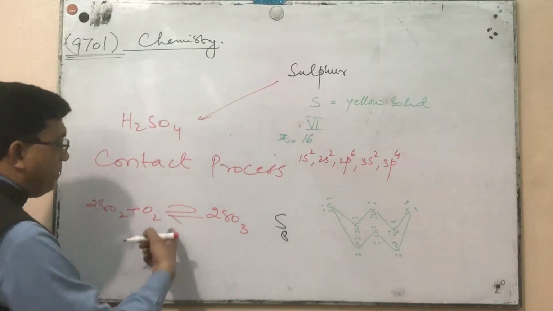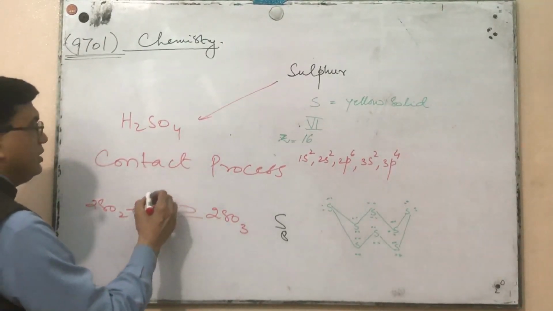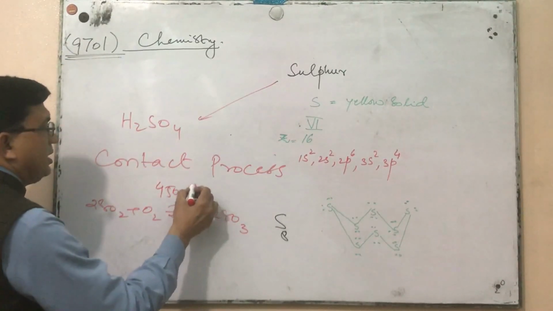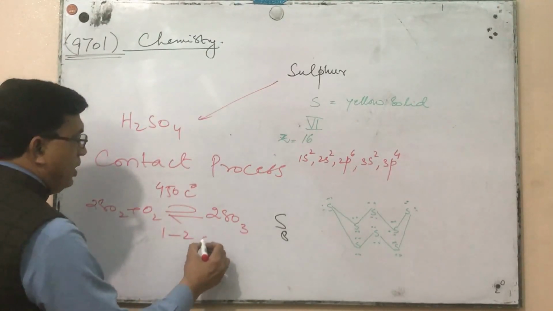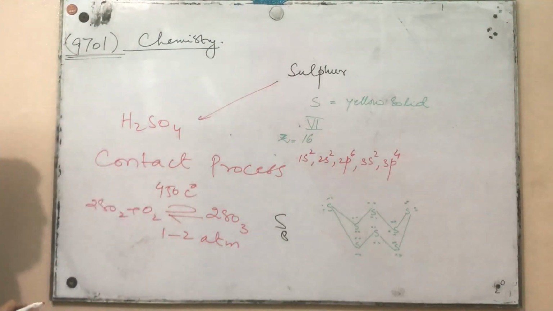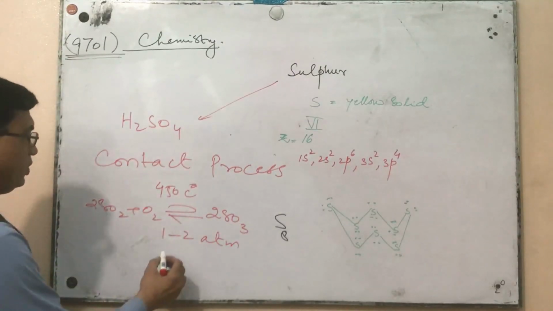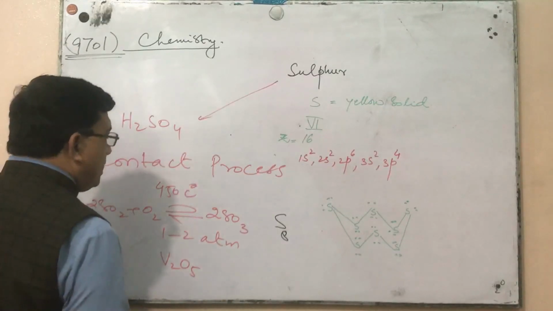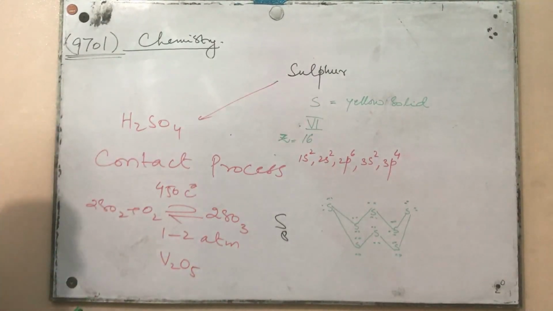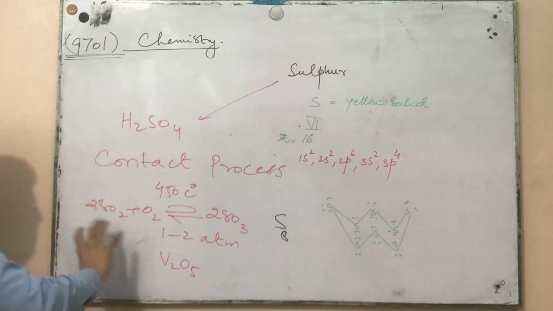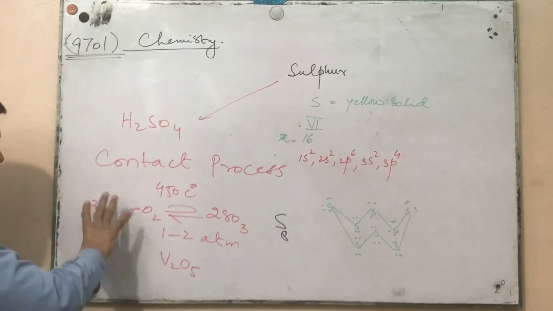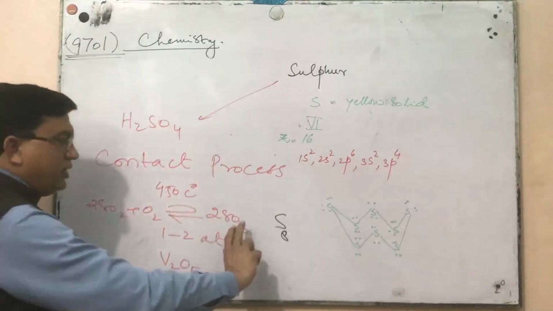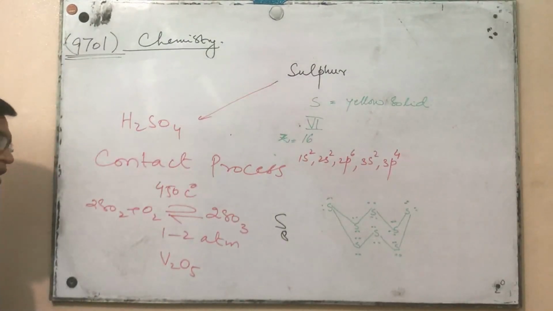We know that the optimum conditions for this reaction are a temperature of 450 degrees centigrade, 1 to 2 atmospheric pressure, and then we use V2O5, vanadium pentoxide, as a catalyst. These are the optimum conditions for the main reaction of the contact process, which is the conversion of sulfur dioxide into sulfur trioxide.